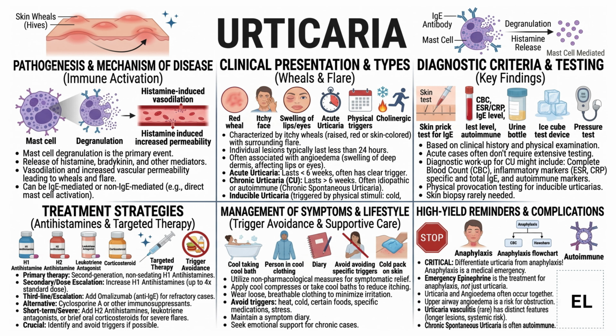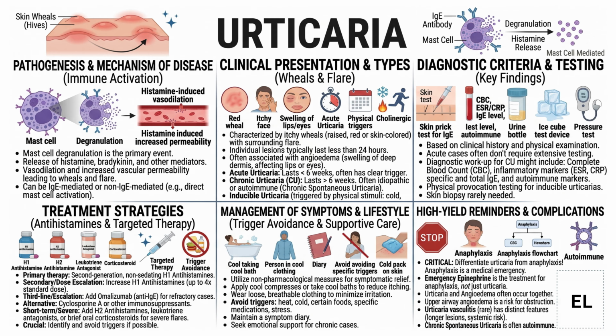Moving on to the clinical presentation, urticaria is typically characterized by itchy, raised wheals that can appear anywhere on the body. These lesions are often transient, meaning each individual wheal usually lasts less than 24 hours, even though new ones may keep appearing. This fleeting nature is a key diagnostic clue. The itching can be intense and is often the most distressing symptom for patients. In some cases, urticaria is accompanied by angioedema, which involves deeper layers of the skin and presents as swelling of the lips, eyelids, or face. Unlike wheals, angioedema may be painful rather than itchy and can last longer.